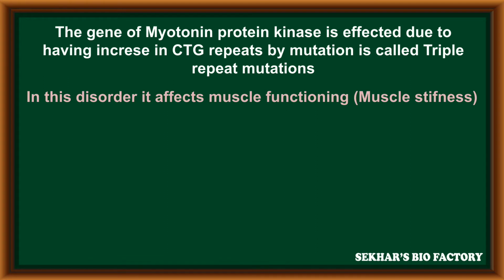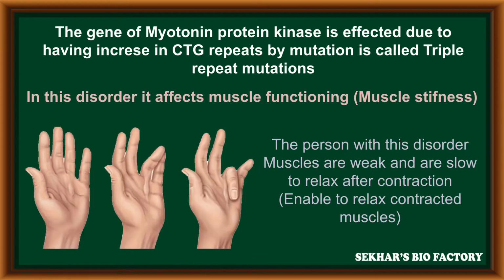In this disorder, muscle functioning is affected, especially muscle stiffness. In a person with this disorder, the muscles are weak and slow to relax after contraction, that means they are unable to relax contracted muscles.